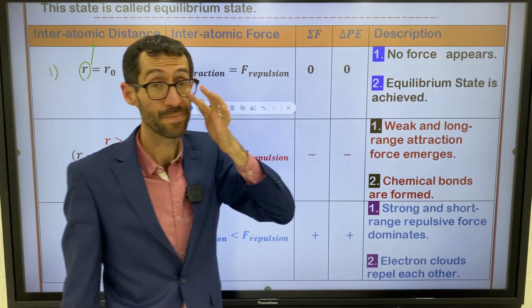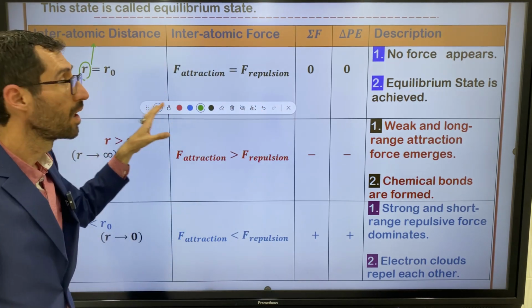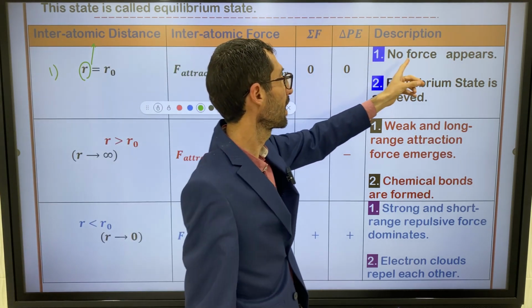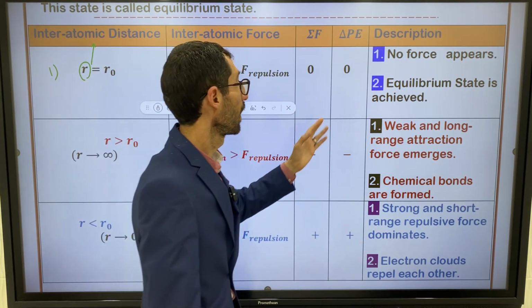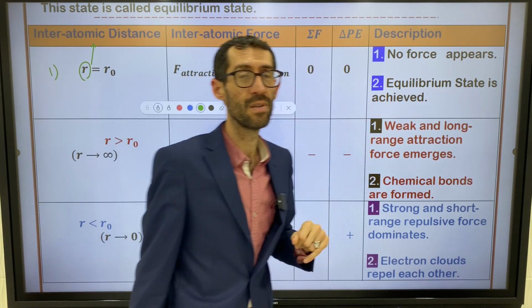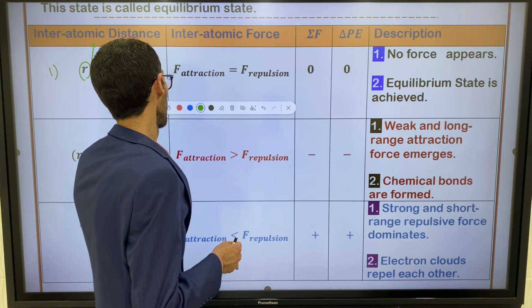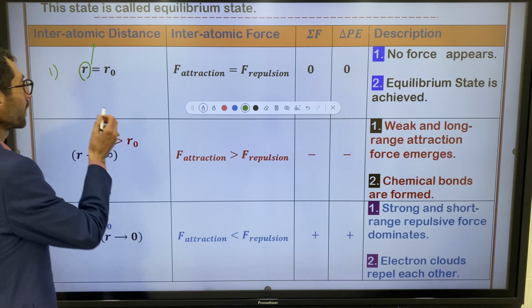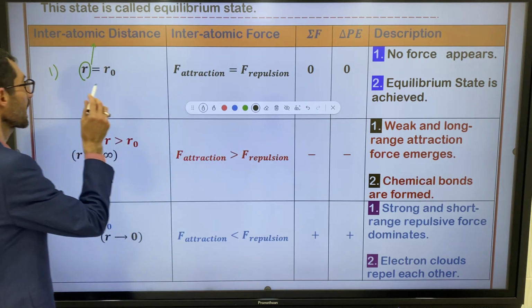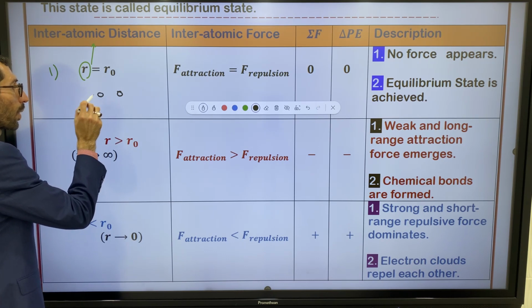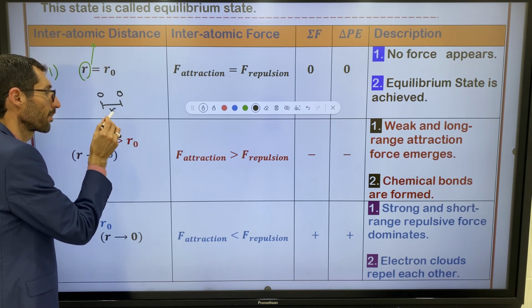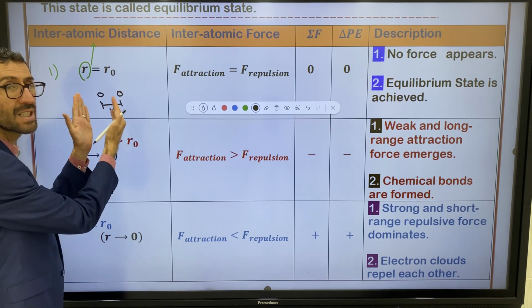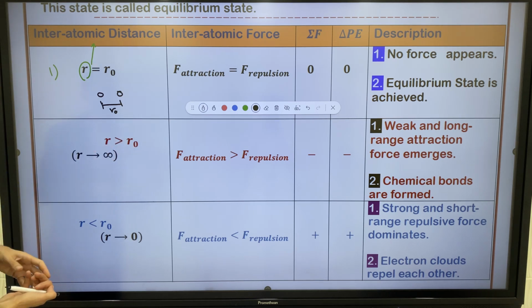And what's the description of the first case? You can describe it like this. Number 1, no force appears. I told you no one overcomes the other, right? Number 2, equilibrium state is achieved, right? Let me draw it for you for better understanding. For example, they are neighboring atoms, right? What's this? This is R naught, the average distance between two neighboring atoms within the material. This is called R naught or equilibrium distance.